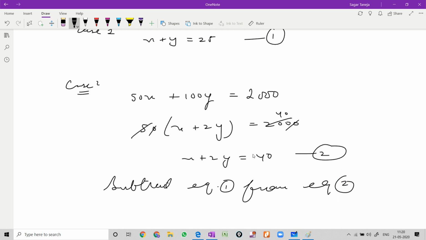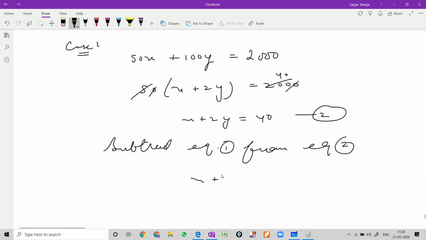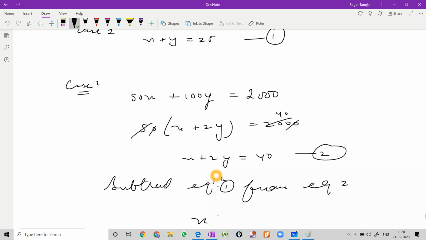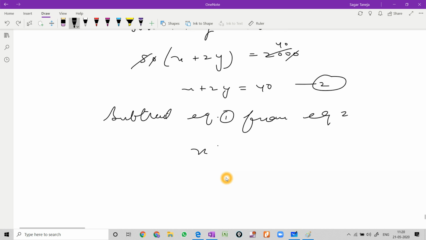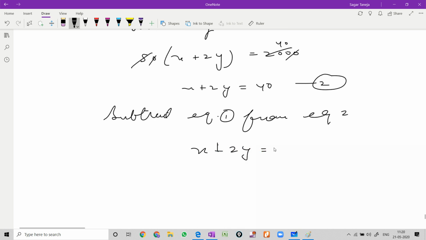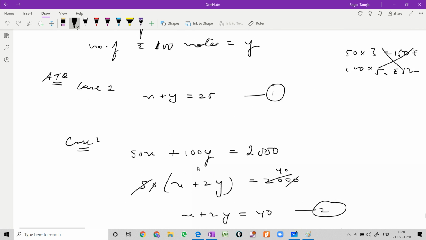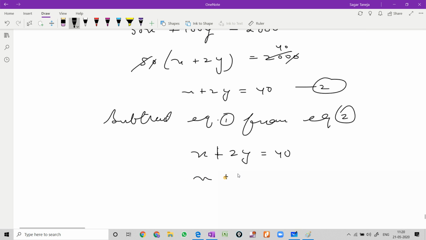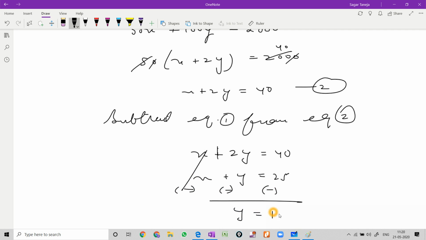So x plus 2y equals 40, this is the second equation, and the first equation is x plus y equals 25. Subtract, sign change, x cancels out, and y is equal to 15.